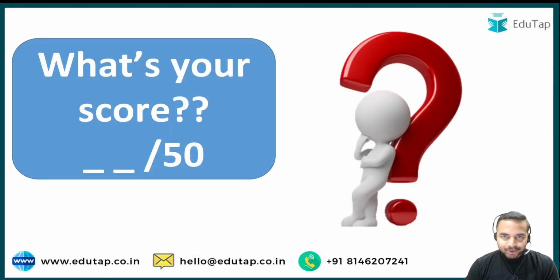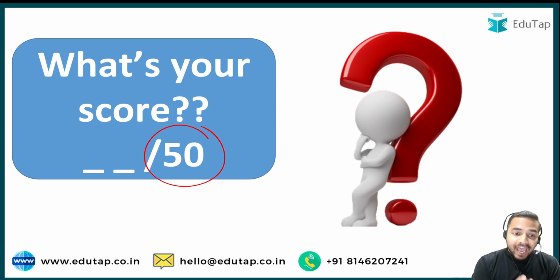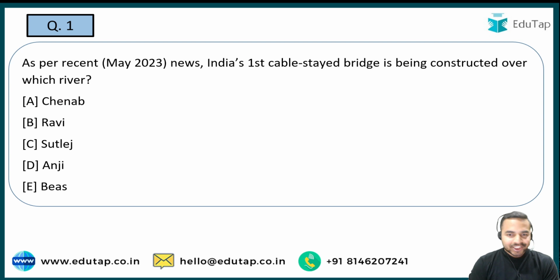So now let's get back to the session guys, in which we are going to cover the top 50 MCQs. And in the session guys, you are required to tell me after the end of the session what exactly your score was out of 50, because having a score and analyzing it is really very important from the exam point of view to understand what exactly your weaknesses and what exactly your strengths are, so that you can convert your weaknesses into your strengths. Okay, so guys, this is going to be a rapid fire session, so you have to be very quick in answering the questions in the comment section. Let's start the session with the very first question here on the screen.